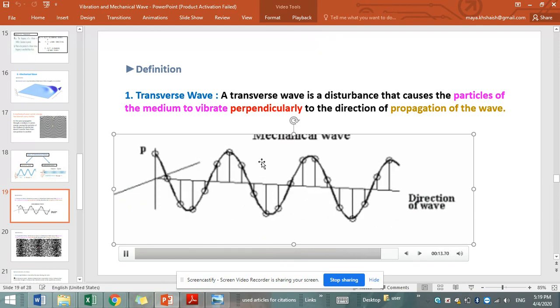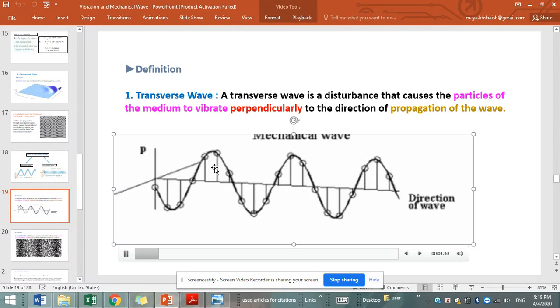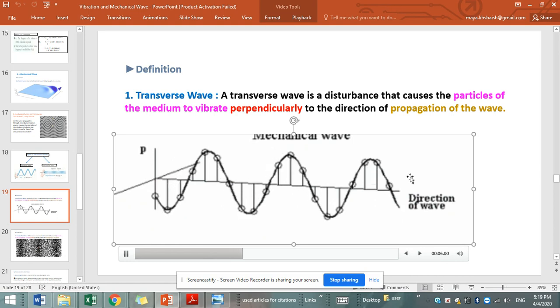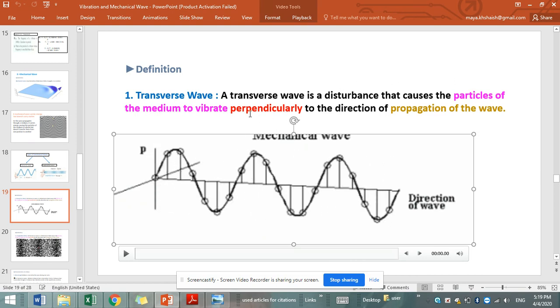These vertical lines show the pathway of vibration. The wave is moving from left to right, meaning horizontally, and the particles are vibrating vertically. Horizontally and vertically, this means they are perpendicular to each other. So the direction of vibration of the particles and the direction of propagation of the wave, the way it moves, are perpendicular to each other.